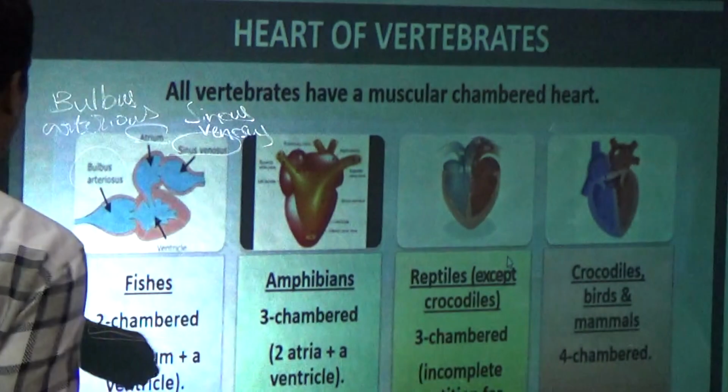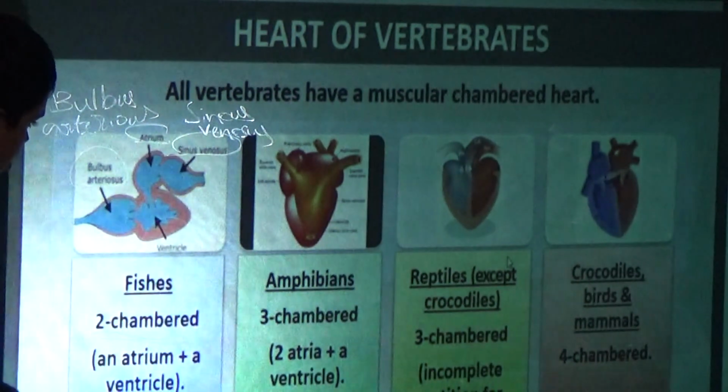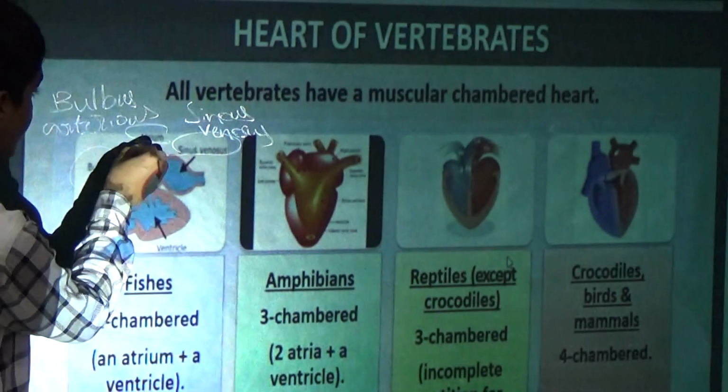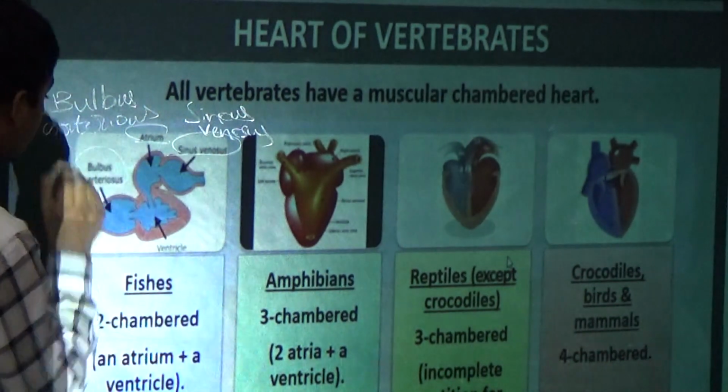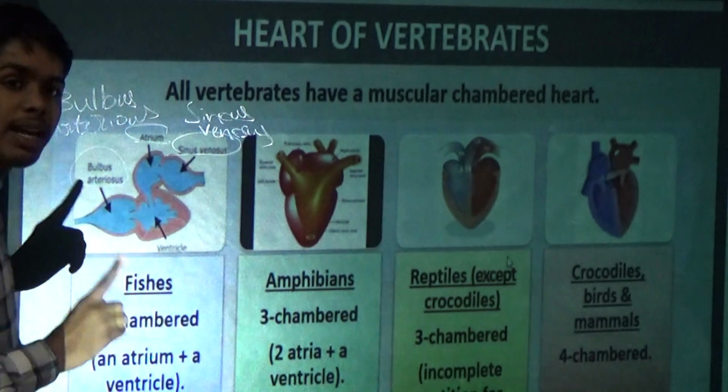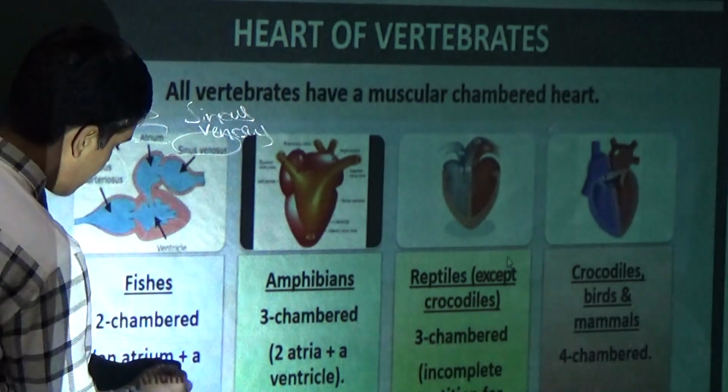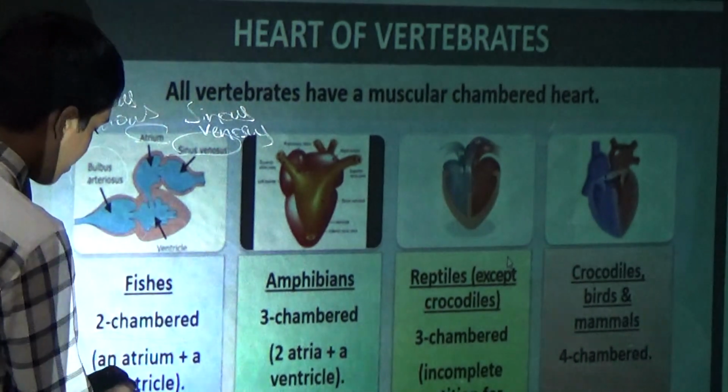Okay, these are clearly visible. Now here it is ventricle, it is atrium, sinus venosus and bulbus arteriosus. Here the two-chambered heart means an atrium and a ventricle.